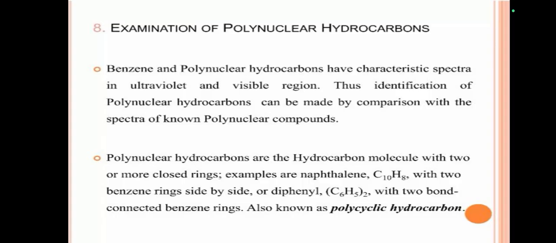Polynuclear hydrocarbons are hydrocarbon molecules with two or more closed rings. These can be examined by UV visible spectroscopy, for example, naphthalene.